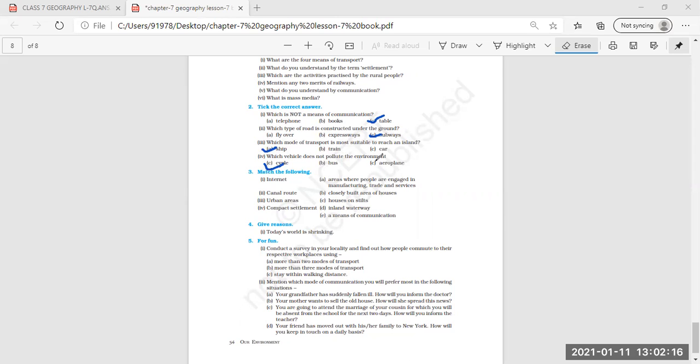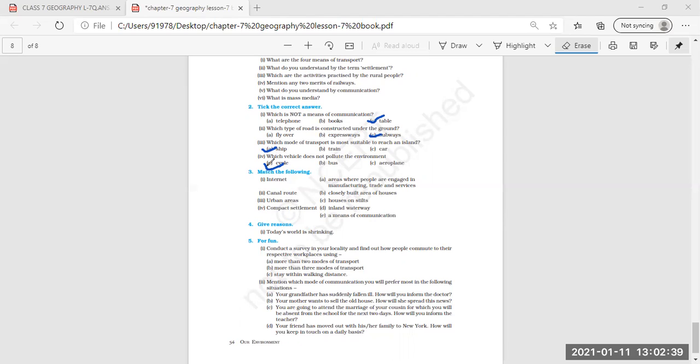So this will be correct. First one C, second also C, third A and fourth also A. The first one here, the alphabet is written wrong. This will be A, cycle.